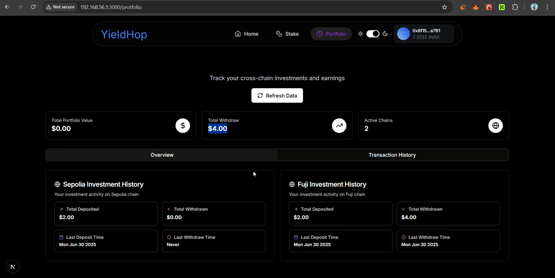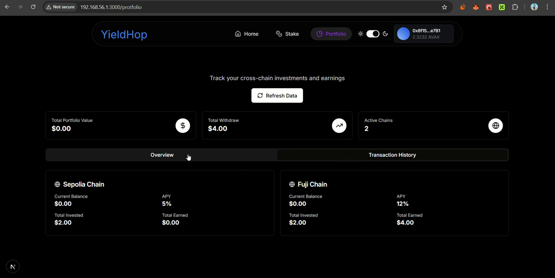Let's click on the history. It stores the history of when the user has deposited and withdrawn. On June 30, Indian Standard Time, we withdrew, and the last deposit was also on June 30, Indian Standard Time. This is the transaction history of our investment.